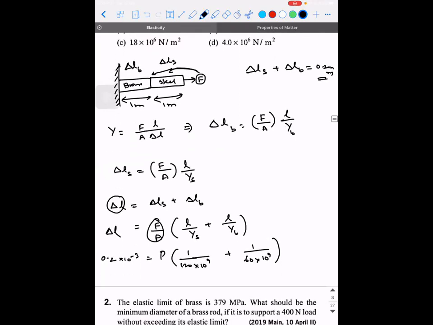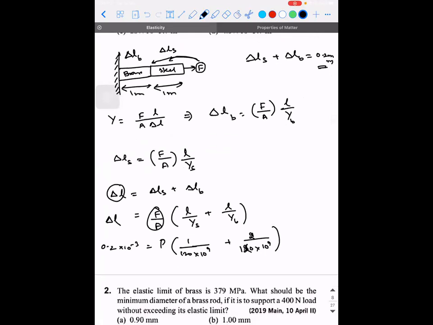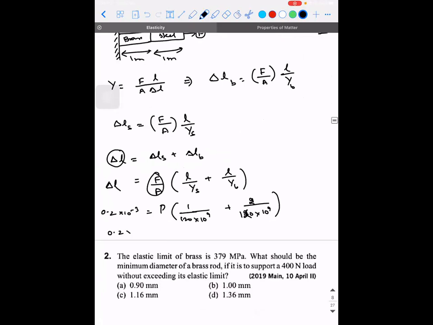Right. So from this, I hope it is easy for you to calculate. So multiply with 2 here and 2 here, it will become 120. So it is going to be 0.2 into 10 power minus 3 is equal to P into 3 divided by 120 into 10 power 9. It becomes 40 times, which implies P is equal to 0.8 into 10 power minus 7.